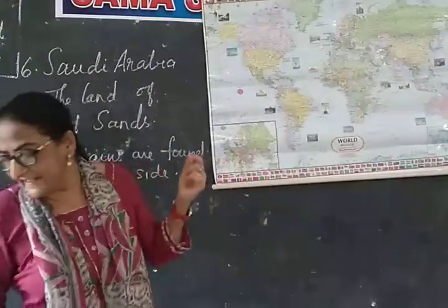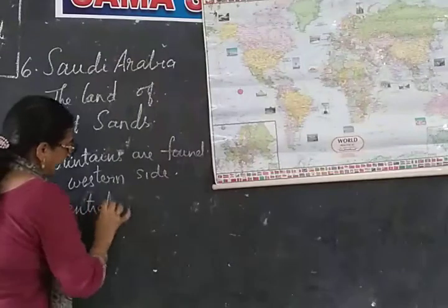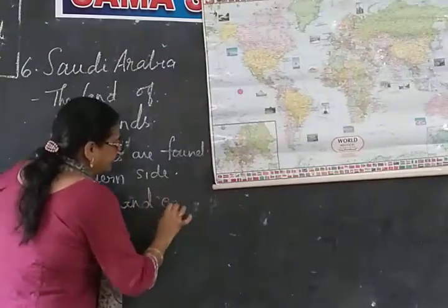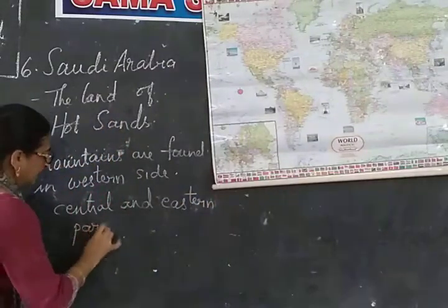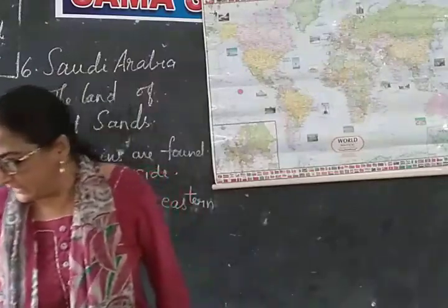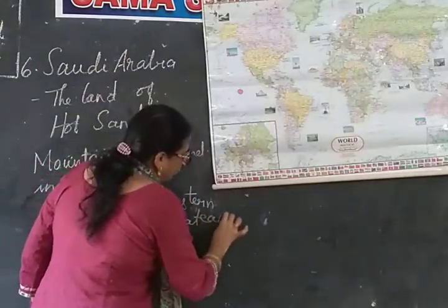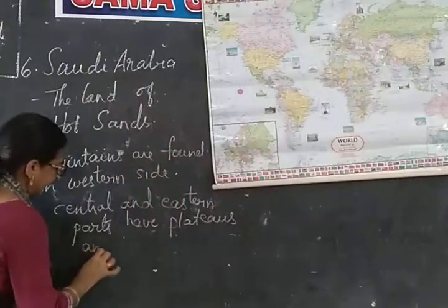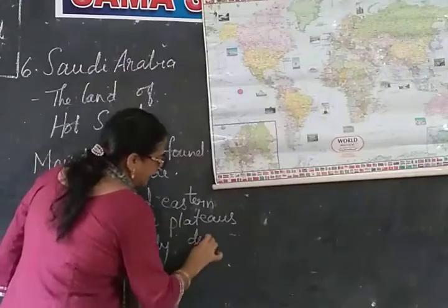Central and eastern parts have plateaus and sandy deserts. What do they have? They have plateaus and sandy deserts.